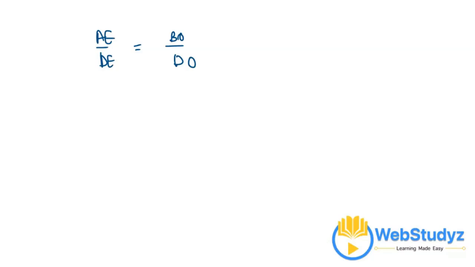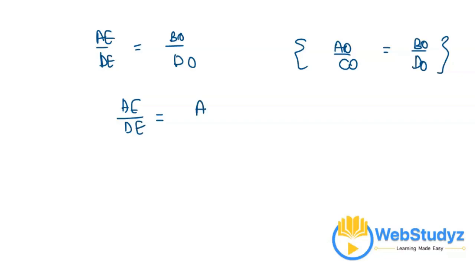From equation 1 we have AO divided by CO is equal to BO divided by DO, so we can replace BO by DO with AO by CO. So AE divided by DE is equal to AO divided by CO.